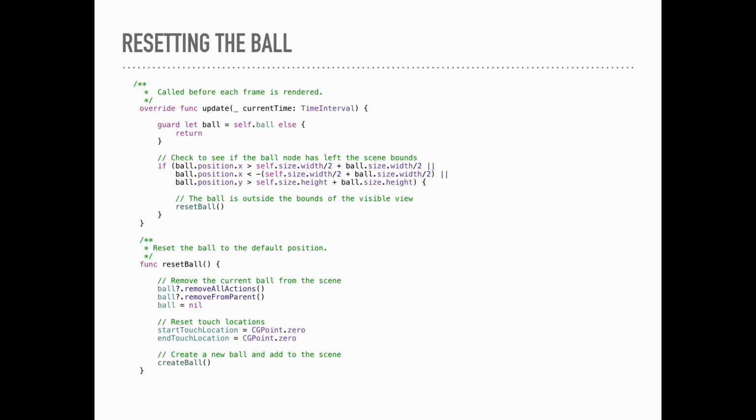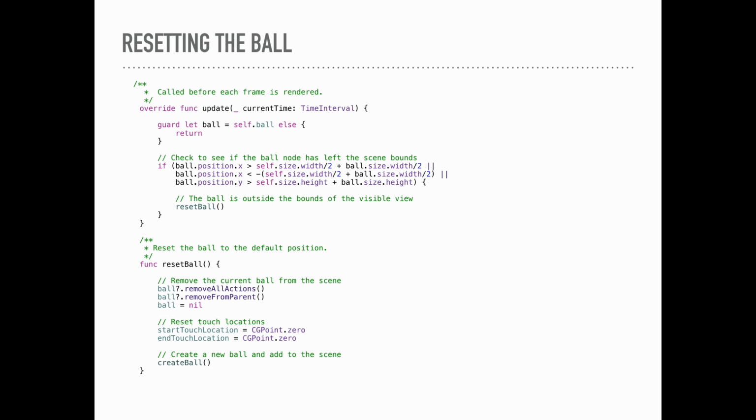So we're looking at where the ball is inside our scene, and once it goes past that scene, we want to do something. So right now we're looking, is it gone off the right side, off the left side, or up vertically off the screen? And if so, we're going to reset our ball.